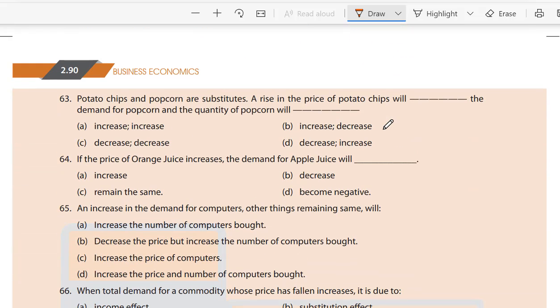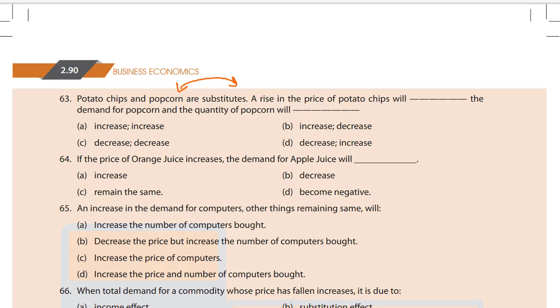63. Potato chips and popcorn are substitutes. A rise in the price of potato chips will dash the demand for popcorn and the quantity of popcorn will dash. A. Increase the demand of popcorn and the quantity of popcorn will increase. B. Increase, decrease. C. Decrease and decrease. Or D. Decrease and increase.